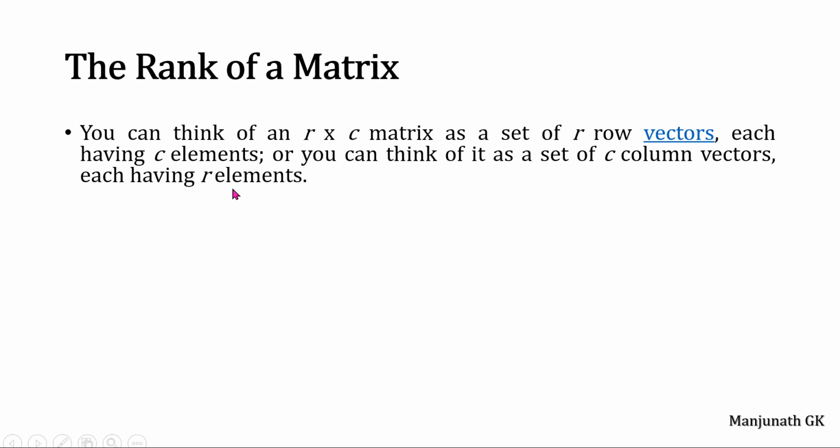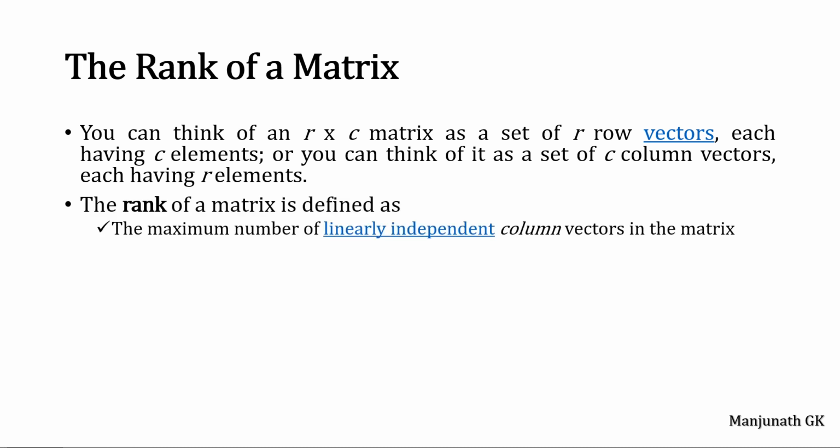A vector with C columns in which each has R elements. One more possibility is R number of rows in which each has C elements. We can think of the matrix in either way. For that, the rank of a matrix is defined as the maximum number of linearly independent column vectors in the matrix. It is the first definition.